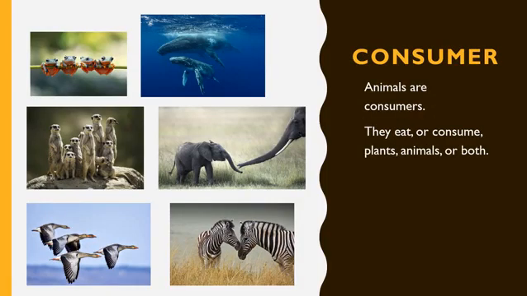All other living organisms, animals, are consumers. Animals are consumers because they eat or consume other living organisms, plants, animals, or both plants and animals. So, animals are called consumers because we eat or consume our food.